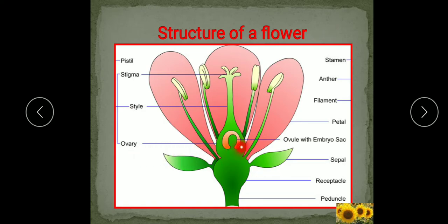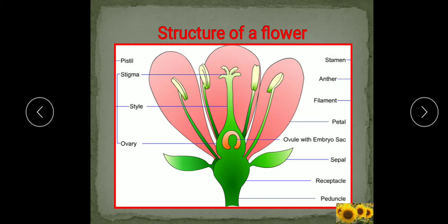Ovary contains the ovule in it, and that ovule has the female gamete, that is the egg cell. So the egg cell is produced in the ovule, and this egg cell fuses with the male gamete during fertilization. So understood all the 4 parts. The outermost is calyx, second is corolla, third is androecium, and innermost whorl is the gynoecium. Androecium is the male part, gynoecium is the female part. So this is the structure of flower.